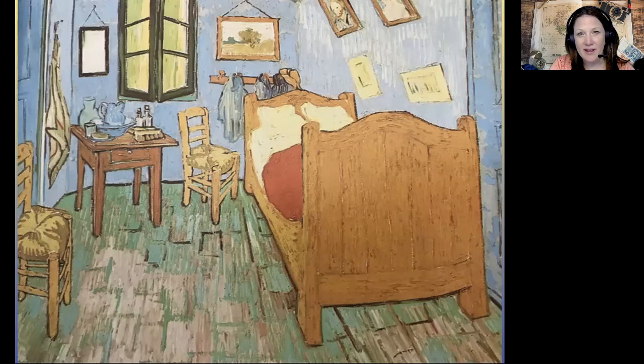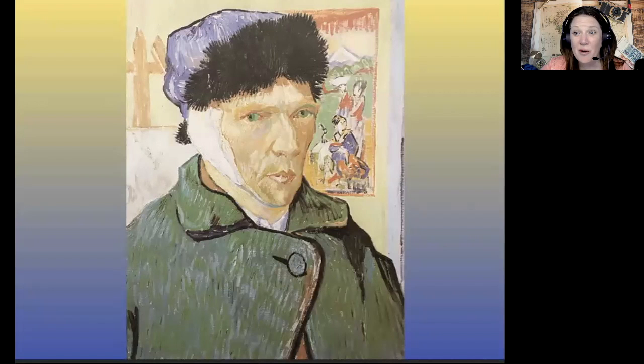Now, Van Gogh at this time is living in Arles, France, and this is when he painted this bedroom. Van Gogh didn't know what to do when Gauguin left. He had really wanted things to work out with him. But as I told you earlier, Van Gogh always had problems during his life with the way he felt and trying to be able to keep friends. So sometimes he would get so upset and angry that no one can make him feel better. And this time he was so angry and so upset that he actually cut off part of his ear.